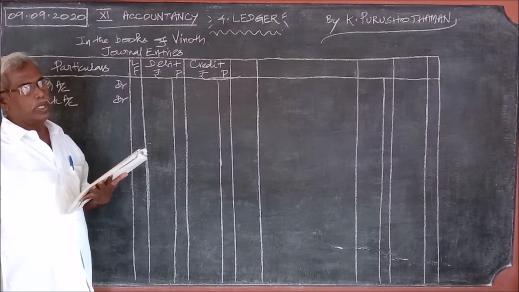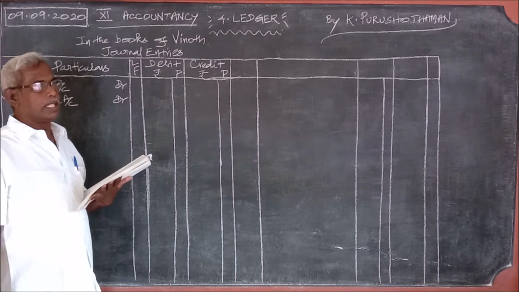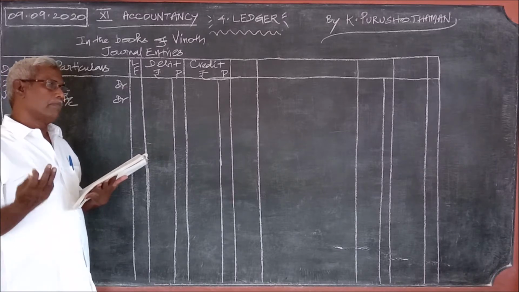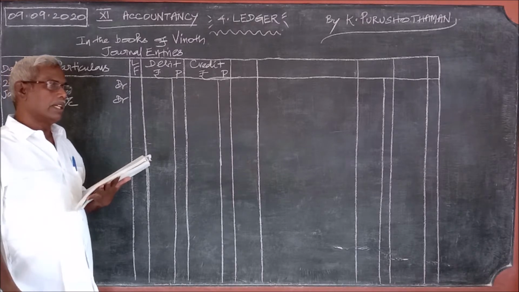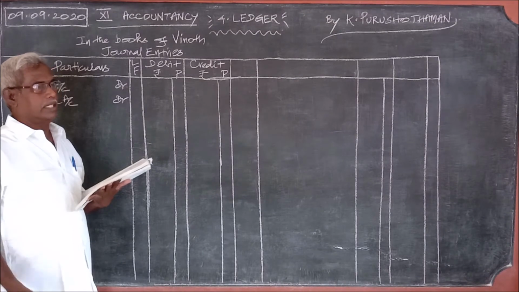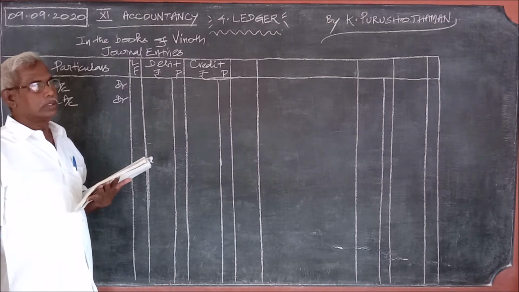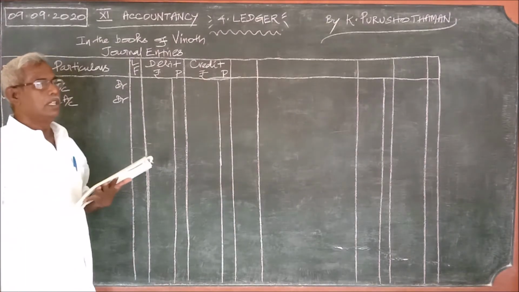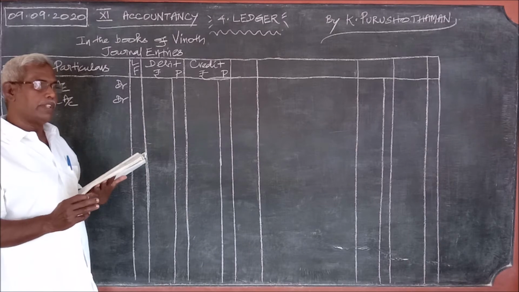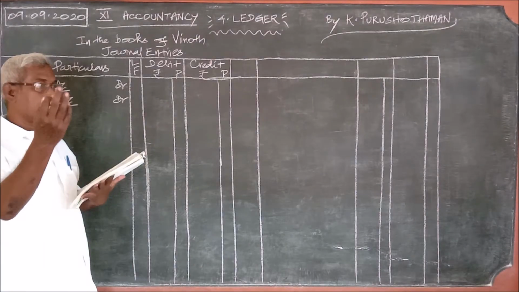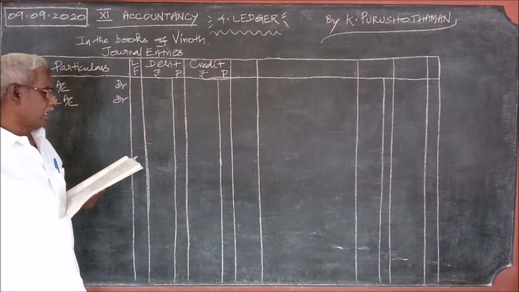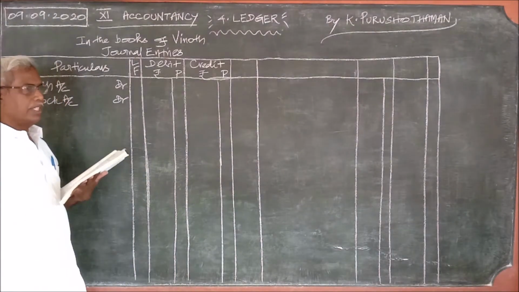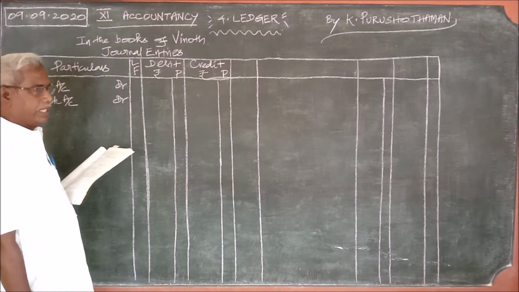One who enjoyed the benefit from the business is called a debtor, and one who gives the benefit to the business is a creditor. Ram has enjoyed the benefit from the business, therefore he is a debtor.